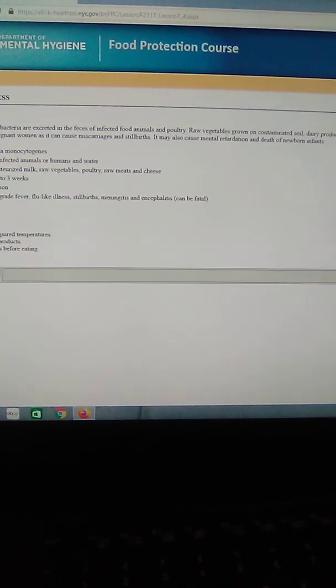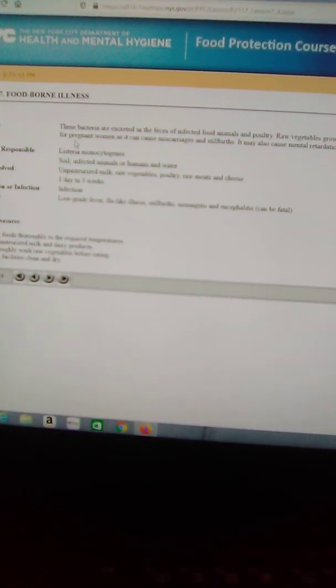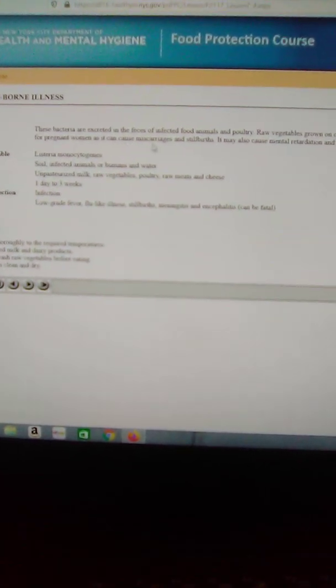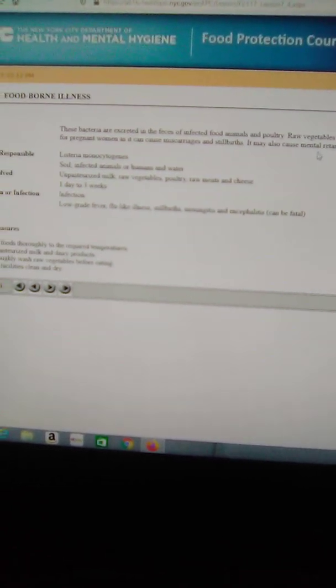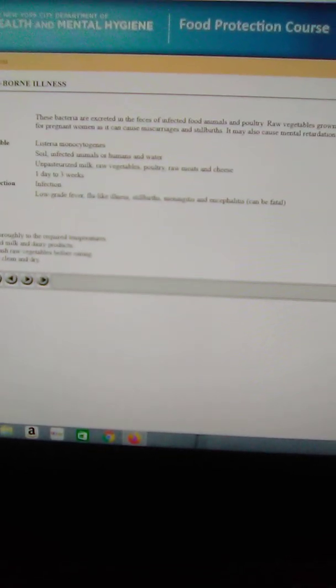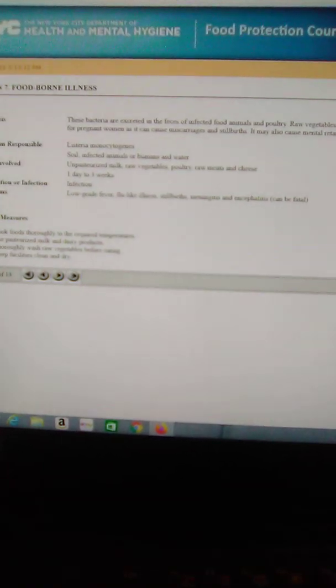Listeriosis. These bacteria are excreted in the feces of infected food animals and poultry. Raw vegetables grown on contaminated soil, dairy products, and raw meats from contaminated animals are responsible for its spread. This is particularly serious for pregnant women, as it can cause miscarriages and stillbirths. It may also cause mental retardation and death of newborn infants.